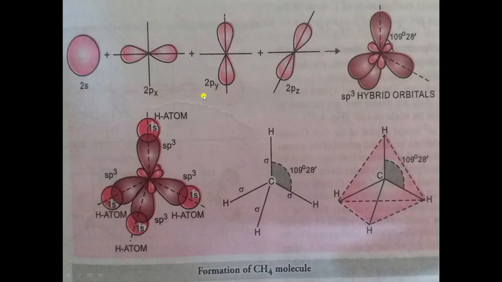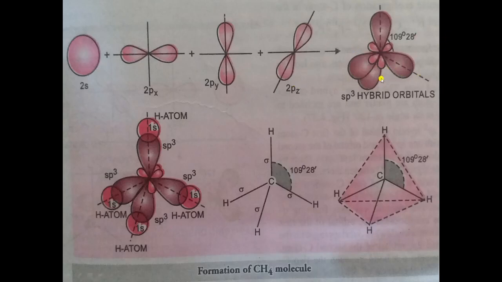Now this is the orbital diagram. This is 2s, 2px, 2py, 2pz. All these 4 atomic orbitals will mix together and form 4 new hybrid orbitals. And the 4 new hybrid orbitals will arrange themselves in tetrahedral form. This one is the first hybrid orbital, second hybrid orbital, third hybrid orbital and fourth one. The shape and arrangement of these orbitals should be like this only. If you change the shape, it will be incorrect.